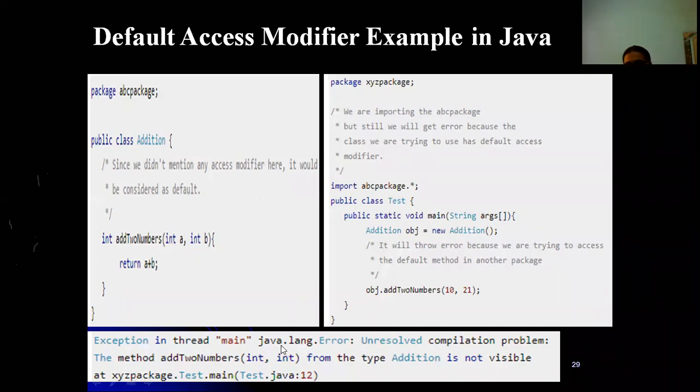So till now we have seen class access not possible, illegal access, and divide by zero error. Here we have an error indicating an unresolved compilation problem. You can see the unresolved compilation problem: the method addTwoNumbers from type Addition is not visible to the XYZ package. Okay, because it is default, it is not visible to another package. If you are using a default access specifier, it works within the package itself. Outside the package, you cannot use the default access specifier. This is important.